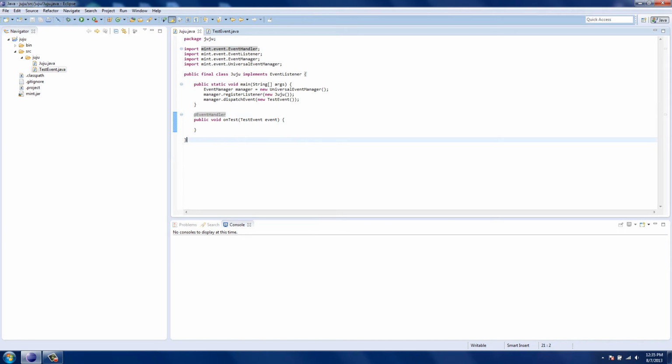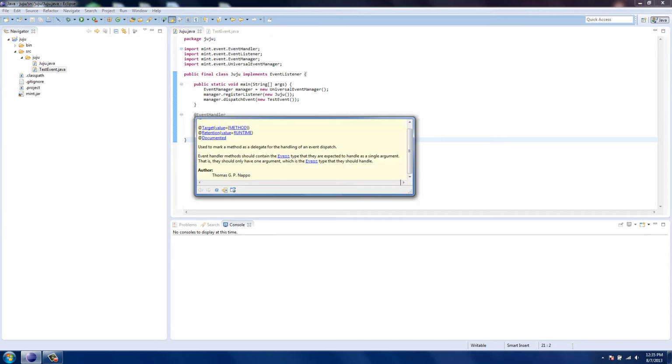Basically there's a contract, and the way an event system works is you have methods that are annotated with EventHandler. The EventHandler annotation describes the contract you need to follow when you want to subscribe to some event. It's used to mark a delegate for the handling of an event dispatch. So if you have a method annotated with this, it's a method for handling event dispatches. These should always be inside event listeners. You should always be implementing EventListener when you have a method annotated with this.